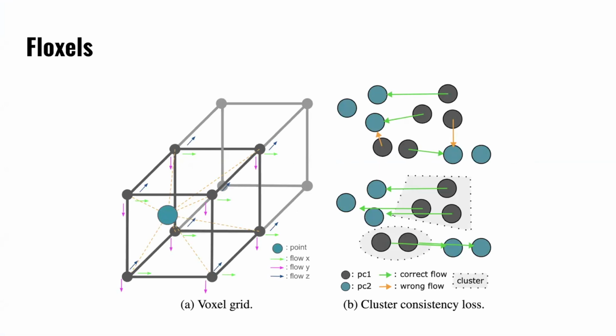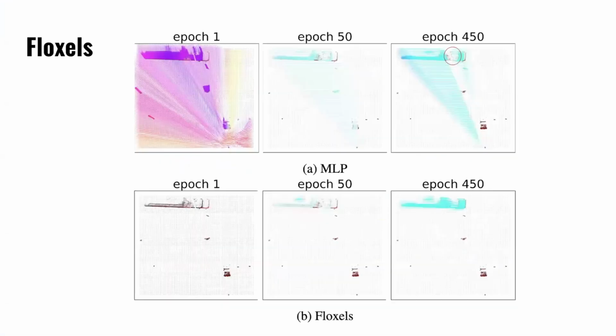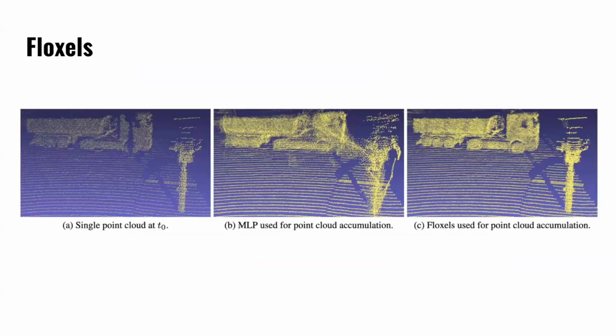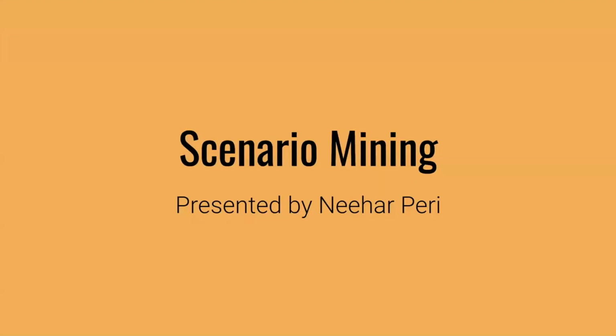It's not real time. It's still in the realm of a test time optimization technique, but it is no longer going to take you 24 hours to get really good scene flow on a single sequence. There are some other advantages as well because they're doing local optimizations with this voxel grid. There are fewer background artifacts and better convergence dynamics. You can see that here. And then, when it's used for point cloud accumulation, you can see that the background artifacts go away compared to MLP-based methods. This is really valuable for getting very clean scene flow and accumulating moving objects in a point cloud over time. All right, so this is really cool, and that's all they have for scene flow.